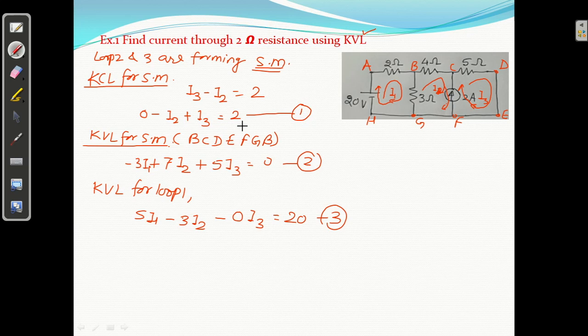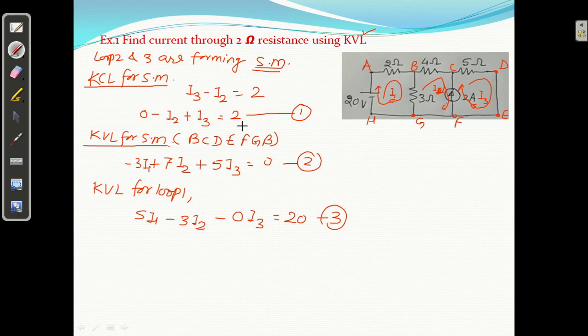Equal to 7, equal to 5, equal to 0, equal to 5, equal to minus 3, equal to 0, equal to 20.